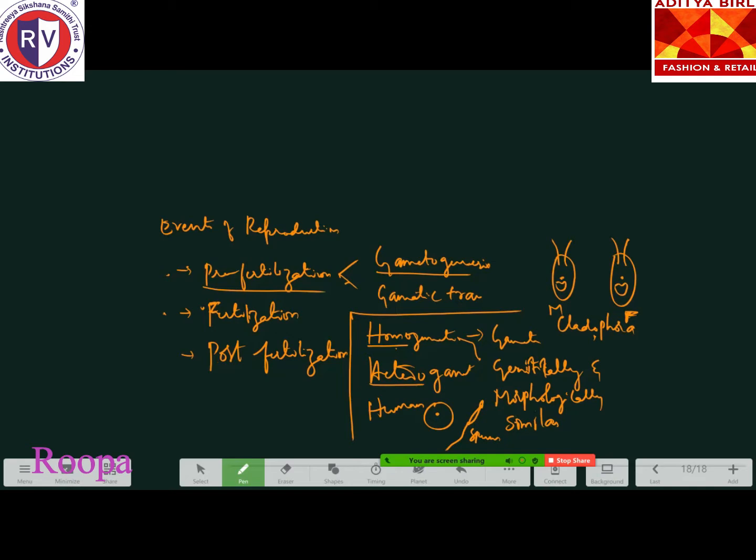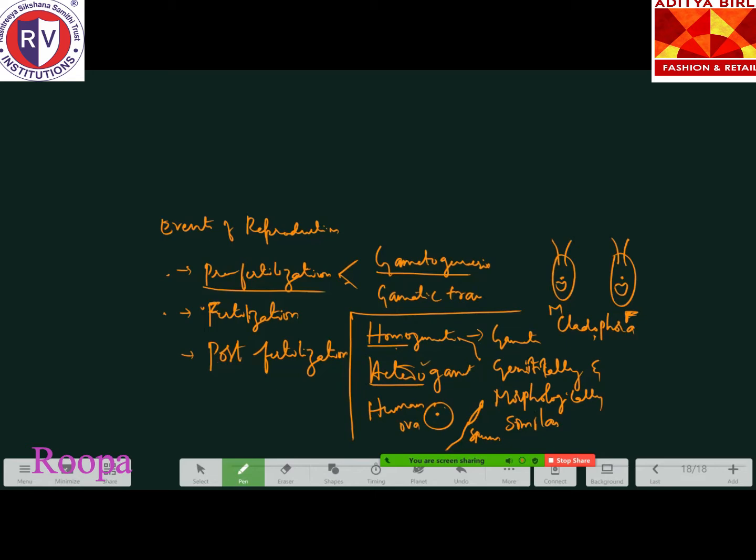The male gamete is called the sperm, whereas the female gamete is called the ova. So we can identify whether it is female or male. Morphologically they are dissimilar, hence they are called heterogametes.